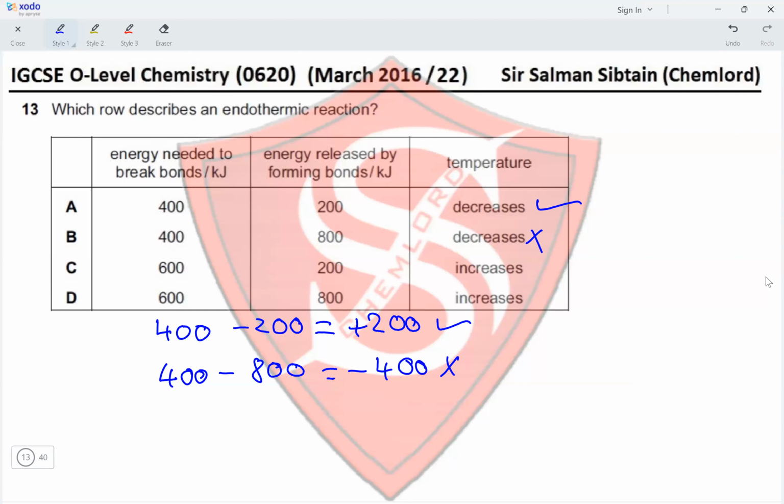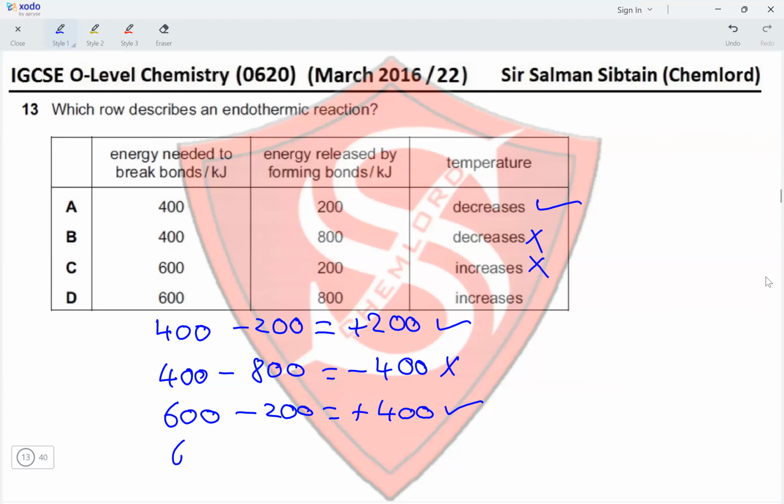The enthalpy change being negative is incorrect, and the temperature decreasing is incorrect. Next, we've got 600 minus 200, giving us a value of positive 400. This is correct, but the temperature should decrease, not increase.